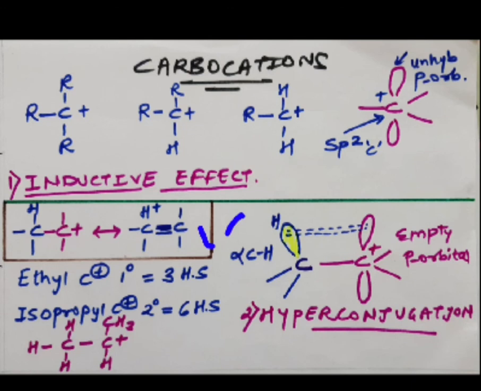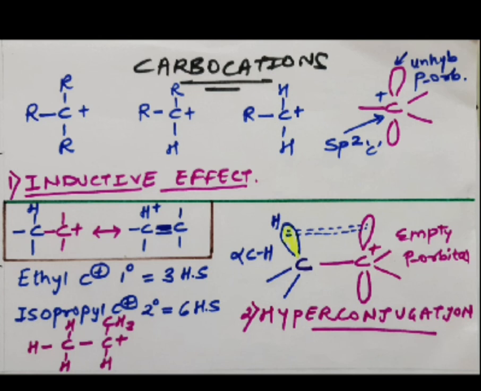Initially there was a positive charge on the carbon, but due to resonance, there is delocalization of electrons taking place, because of which in the next resonating structure you can observe hydrogen is having a positive charge. Is it clear? And because of this, what can you say? In one form, the dispersal of positive charge of carbon has been taking place, which will definitely increase the stability of the carbocation.